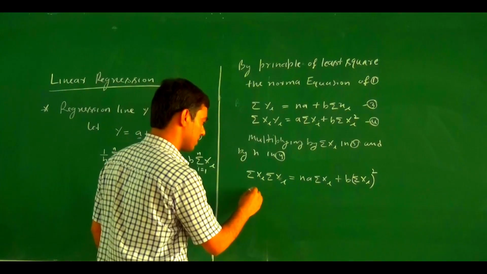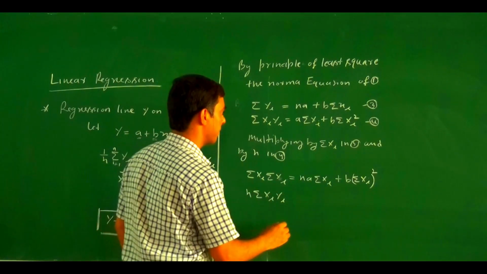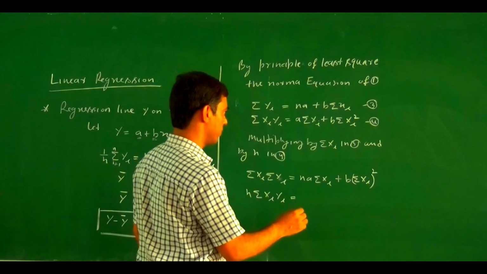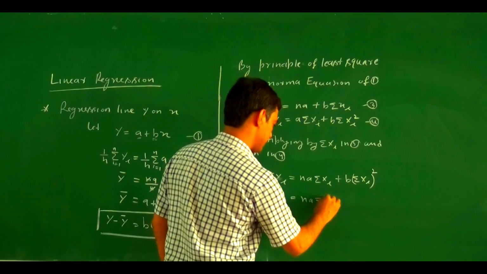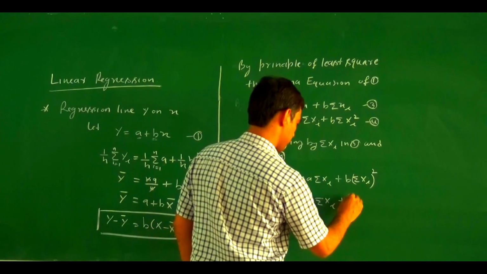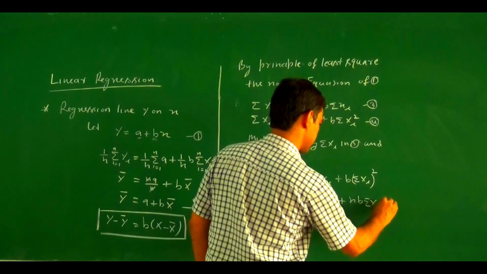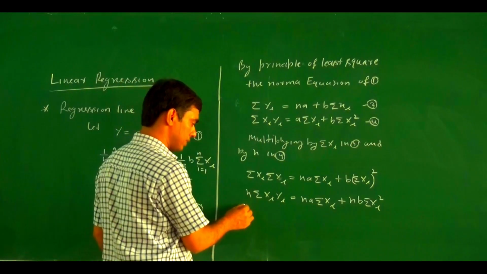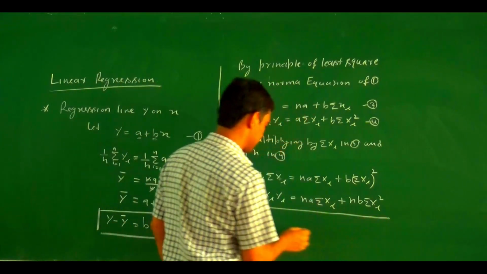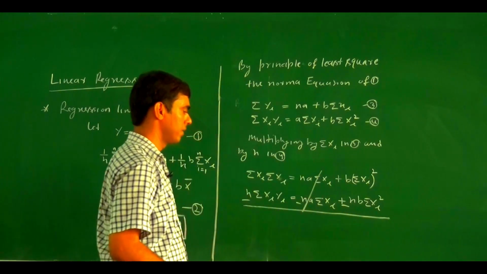Similarly, the fourth becomes n summation of xi yi equals na summation of xi plus nb summation of xi square. After subtracting, the terms cancel out.